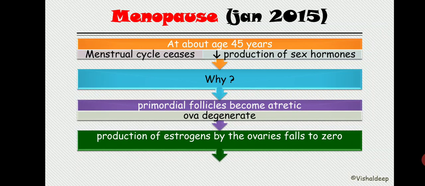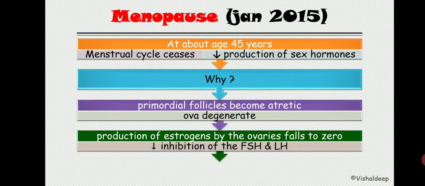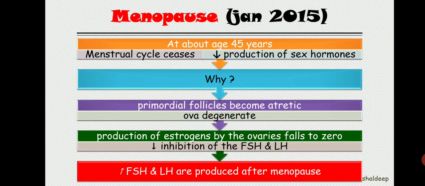Production of estrogen by the ovary falls to zero. As estrogen is no longer produced, there is no more inhibition of the gonadotropins LH and FSH. So basically there is decreased inhibition of FSH and LH at the pituitary level, which leads to increased FSH and LH production after menopause. Yet this higher amount of FSH and LH is not able to grow any primordial follicle into a mature follicle, because all the primordial follicles are atretic or degenerate. So one feature of menopause is a higher amount of FSH and LH all the time.